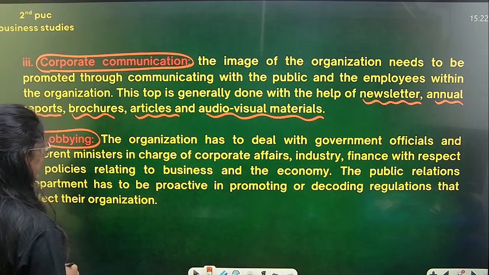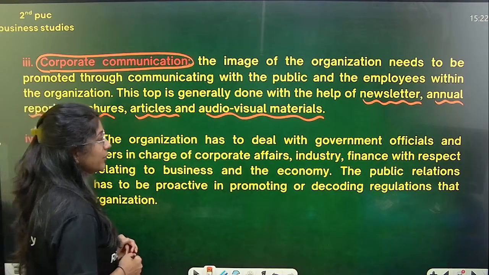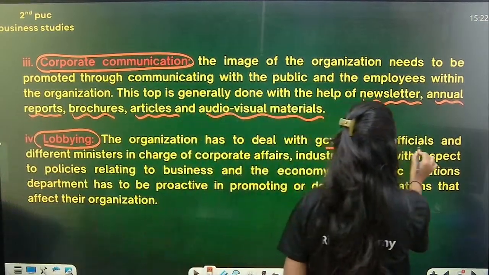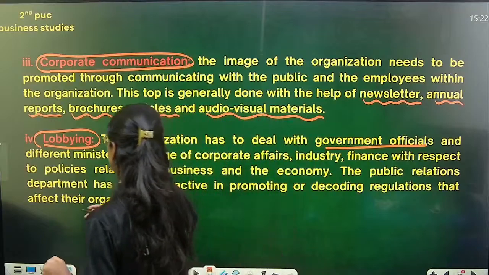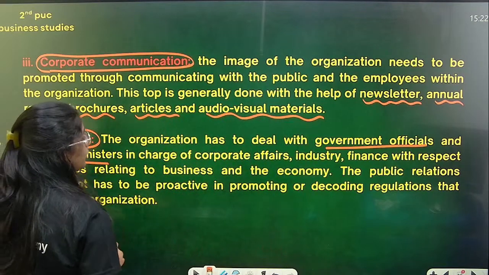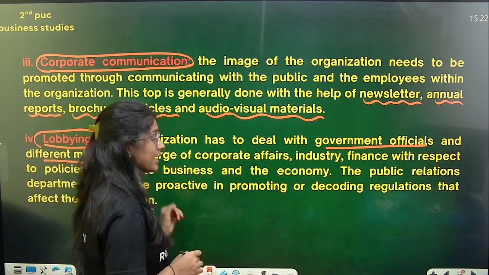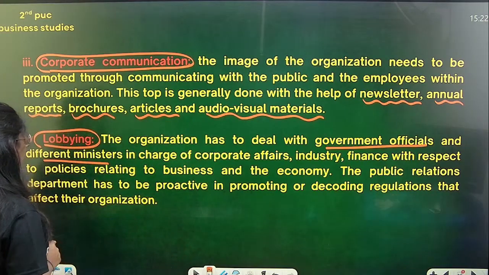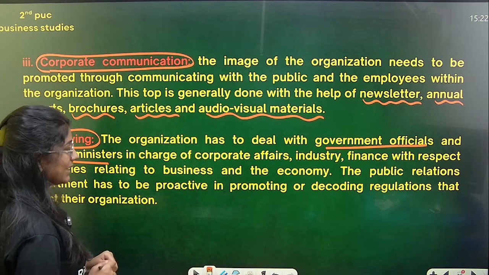So lobbying means the organization has to deal with government officials and even the different ministers who are in charge of corporate affairs, industry, finance, and policies relating to the business and the economy.